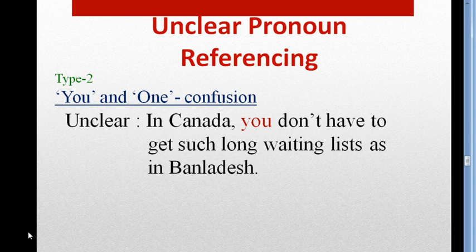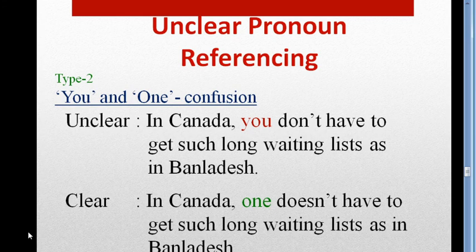So in this sentence, the writer is saying, in Canada, you don't have to get such a long waiting list as in Bangladesh. From the meaning, we can understand that the writer is not addressing the reader directly. He is saying about all Canadians. So the right answer is: in Canada, one doesn't have to get such a long waiting list as in Bangladesh. Okay.